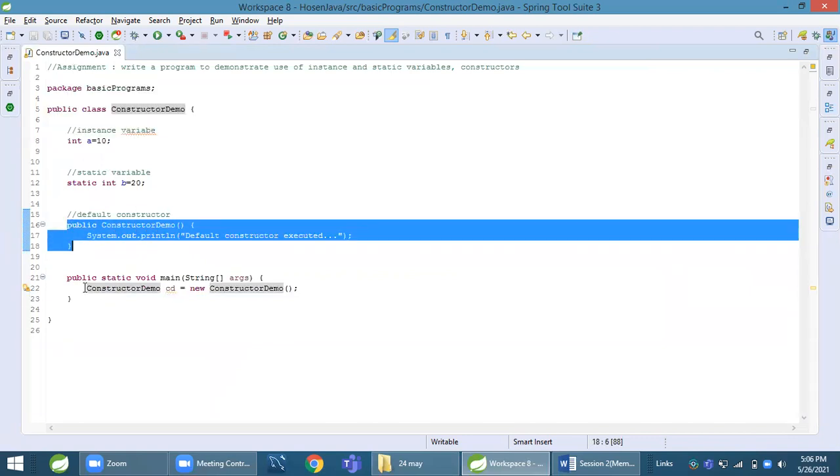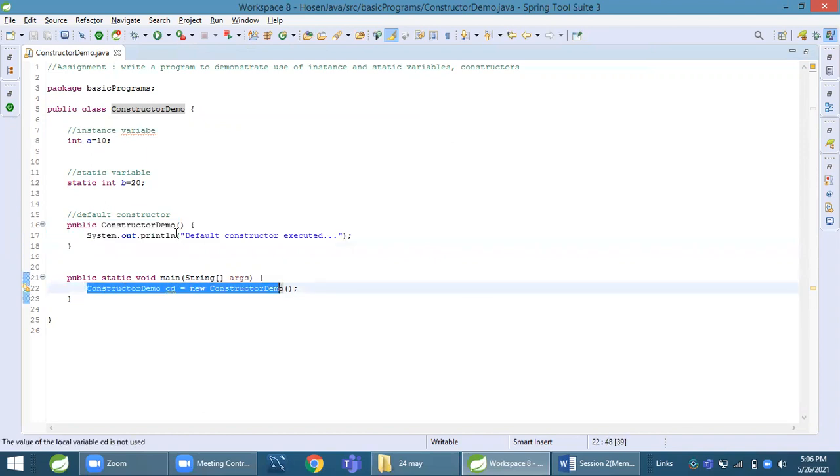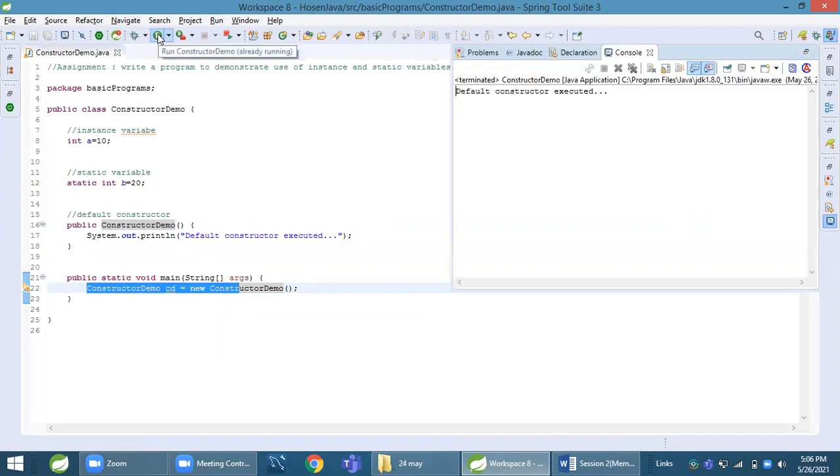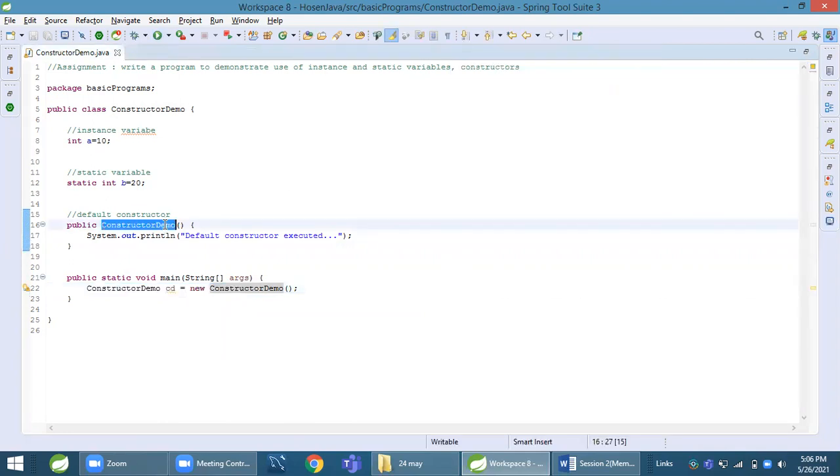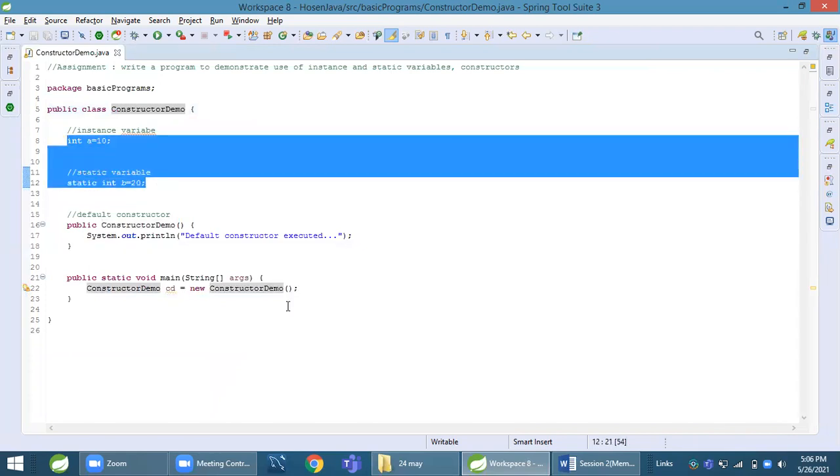Now see, here you can see I'm not calling this constructor. I just created an object of this class, and you can see that the constructor is executed. "Default constructor executed." So this is how we use a constructor, and as you can observe, it has the same name as the class name. int a = 10, static int b = 20. Now see this part.